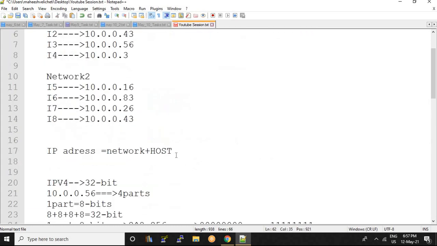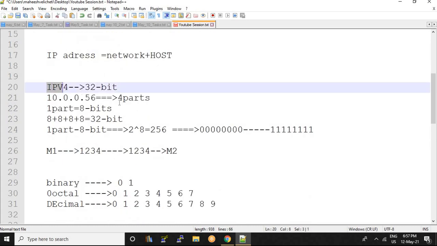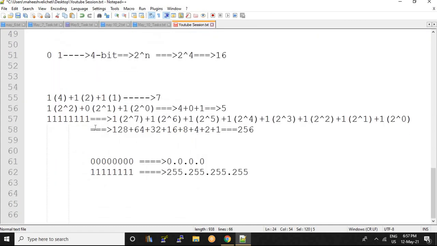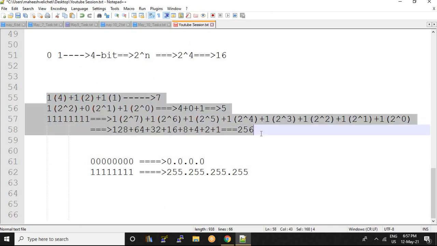Okay, here we are considering 32 bit. If you notice this, here we are considering 32 bit. 32 bit is made of 4 parts. Each part has 8 bits. So 8 bits means 2 to the power of 8, 256 we got. So here it is starting from, as I told you, 0 0 0, and the ending value is 1 1 1. So how many IPs are possible? 256 IPs are possible. So you must know how it is possible, so I told you this notation. Okay,